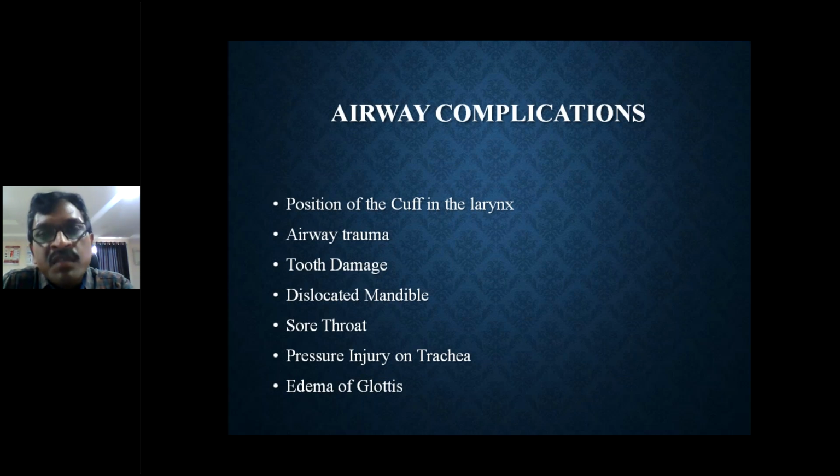So if we are going for rapid sequence intubation, then we put some pressure, that is called Sellick's maneuver. We put pressure on the trachea to obstruct the esophagus, so we are not blocking the trachea here. By putting pressure on the trachea, we are pressing it downward so that the esophageal tube, which is present on the posterior surface of the trachea, is collapsed on the trachea. So now, because the pressure is more, there may be some residual pressure injury on the trachea also.